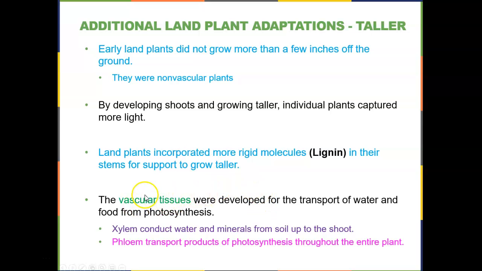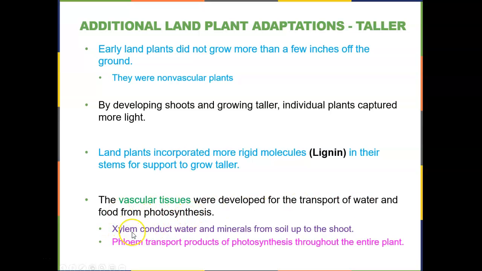Additionally, once we get to a certain point in evolution, we see the beginnings of vascular tissues. So remember, the mosses have no vascular components, but later on we see vascular tissues develop, and these are tubes which allow for the transport of water and food that's made from photosynthesis.